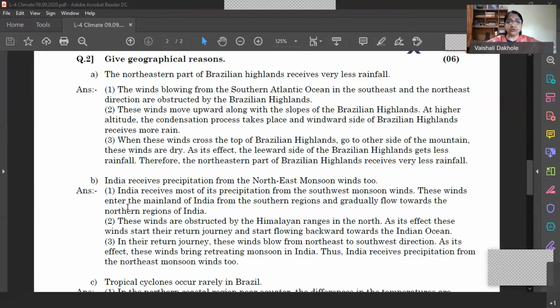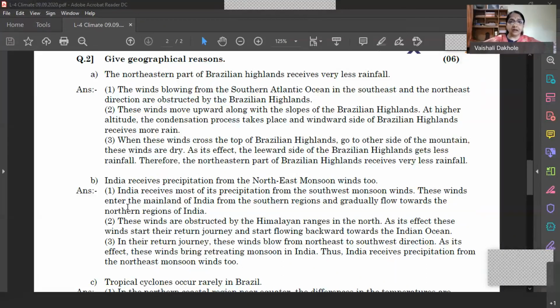When these southwest monsoon winds reach the foothills of the Himalayas by the end of September, they cannot cross the Himalayas as these are lofty mountains. So they change their direction and start blowing south towards the Indian Ocean. Now their direction becomes northeast to southwest. So they are blowing from India to the Indian Ocean.